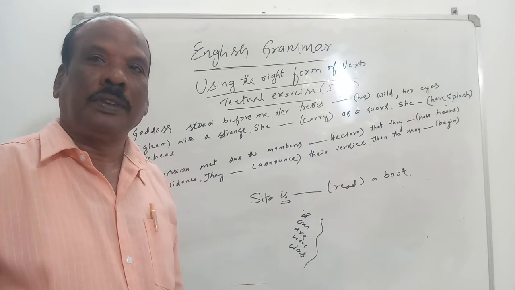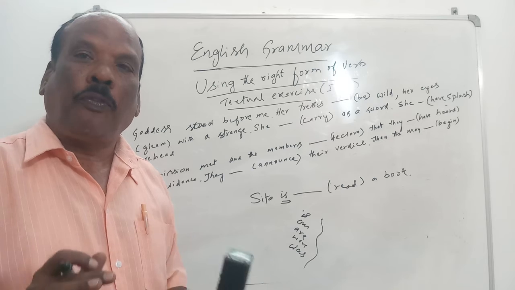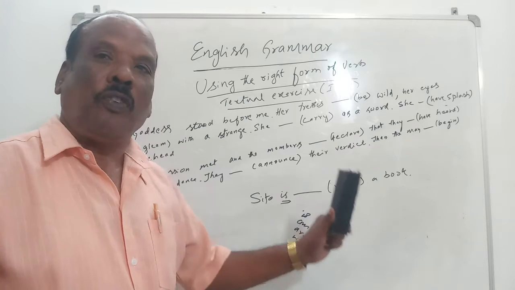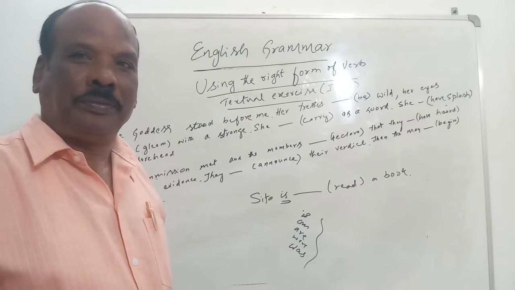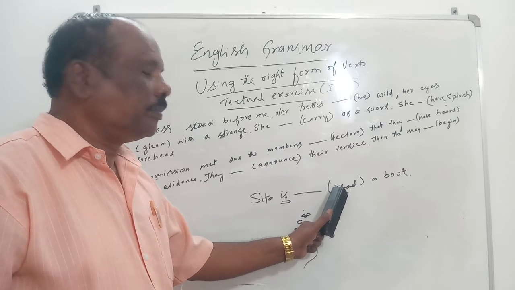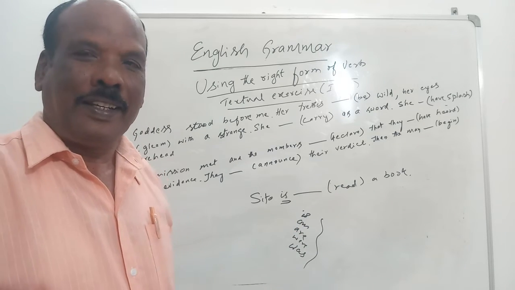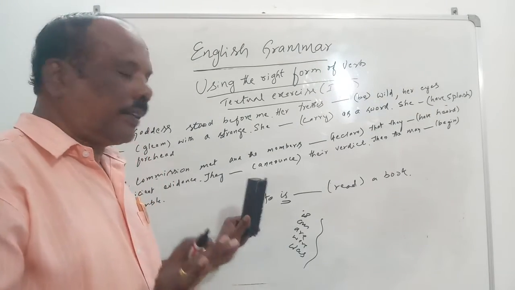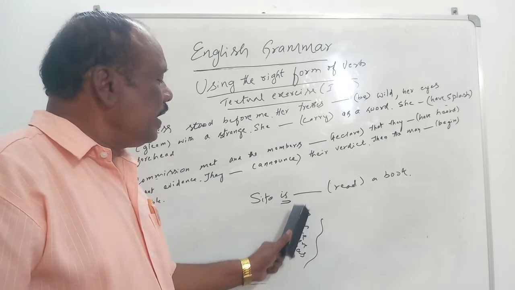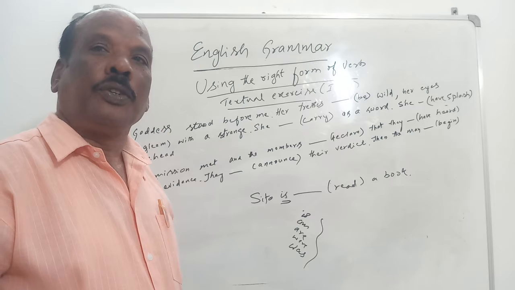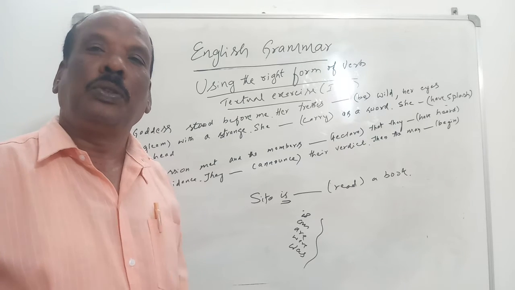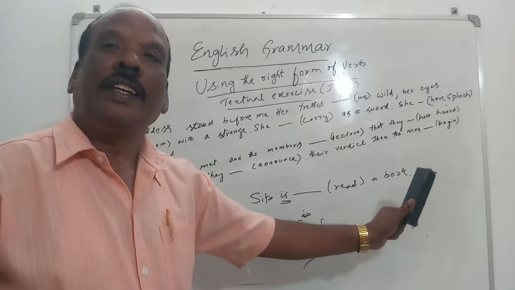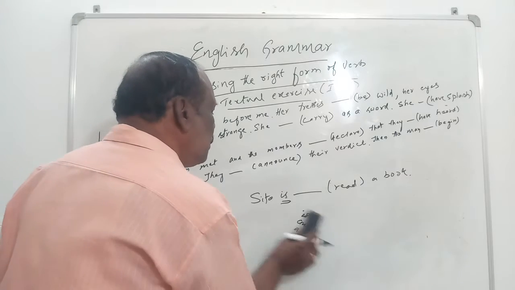Please note, this type of sentence should be active voice, but the same formula cannot be applied to passive voice. In passive voice, the verb should be kept in past participle. Okay, here what you have to do, when there is a helping verb like this, you have to put ing to the main verb and then make a sentence. Sita is reading a book. Right? Let's go to another type.